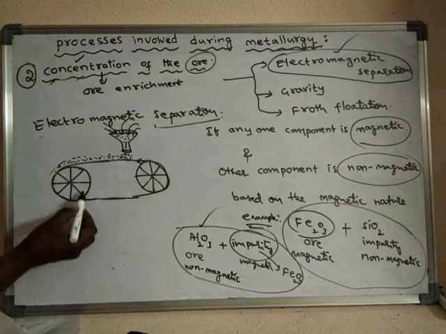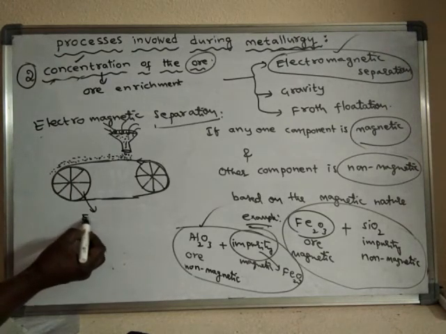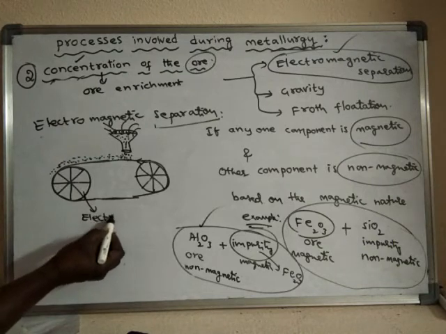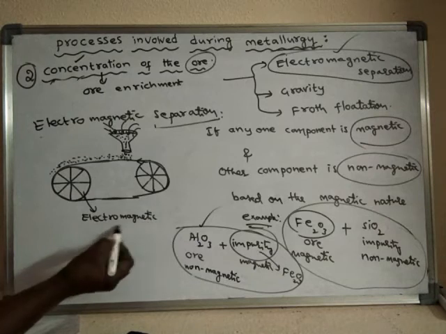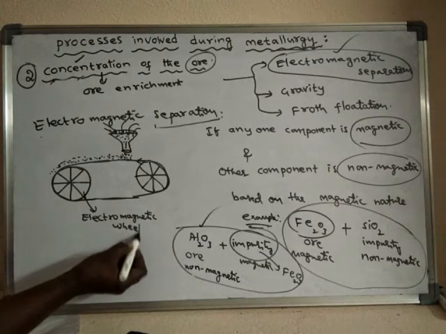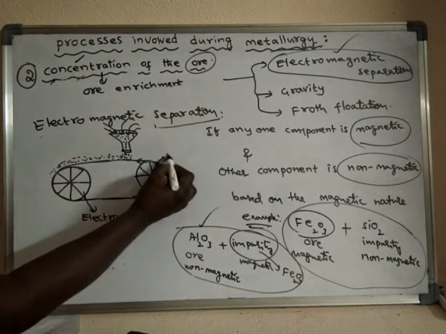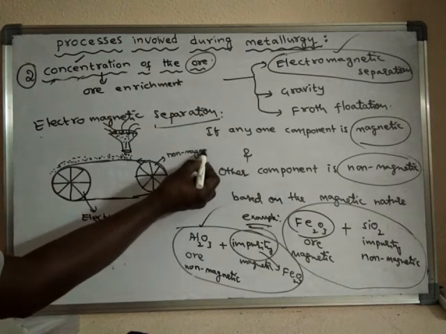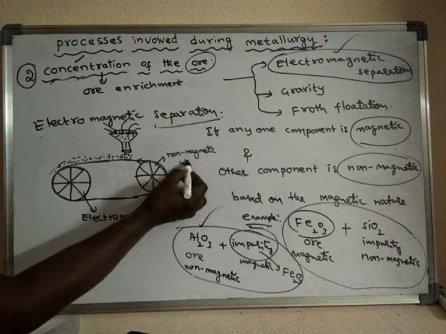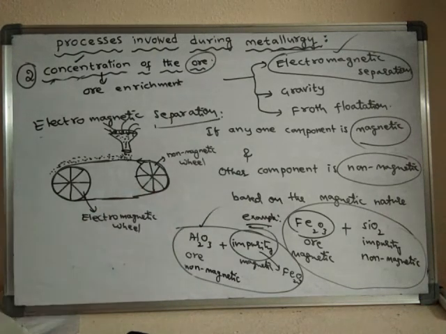This one is the electromagnetic field, the electromagnetic wheel. This is the non-magnetic wheel. Non-magnetic wheel and electromagnetic wheel.